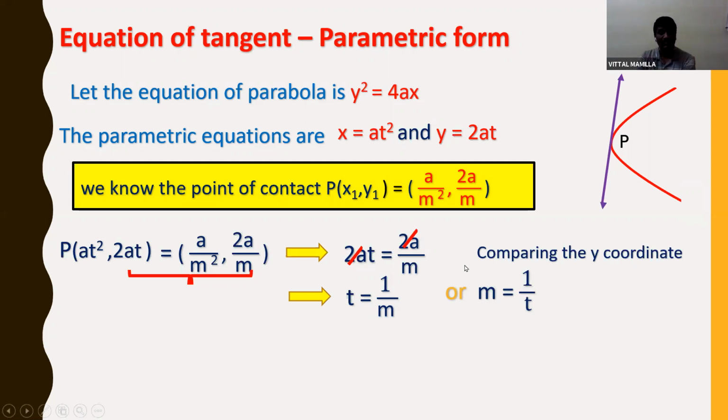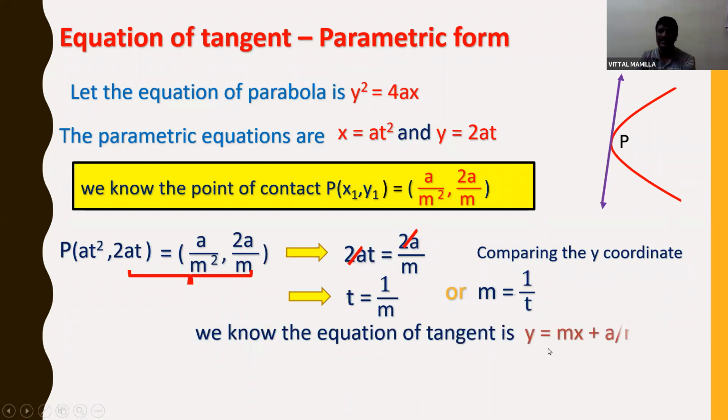Remember students, for the parameter, the relation between the parametric form, slope and the point is m is equal to 1 by t. We know the equation of tangent is y is equal to mx plus a by m. Here substitute the m value, then you will get the parametric equation.